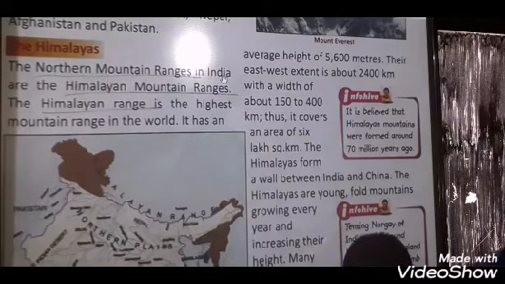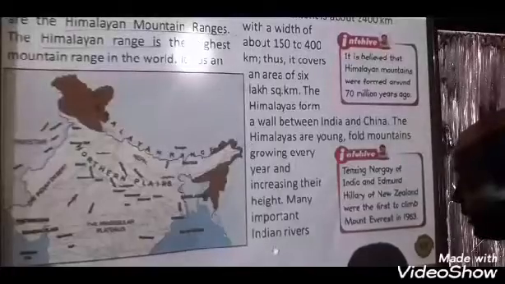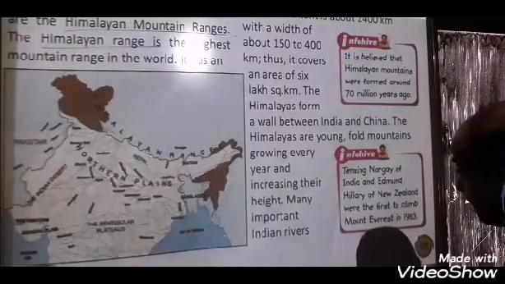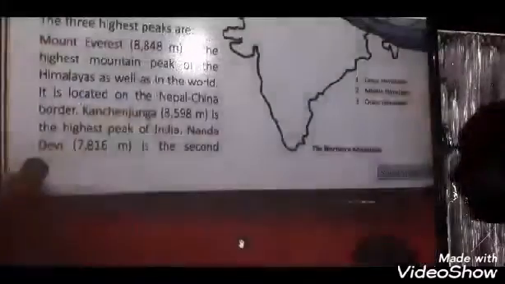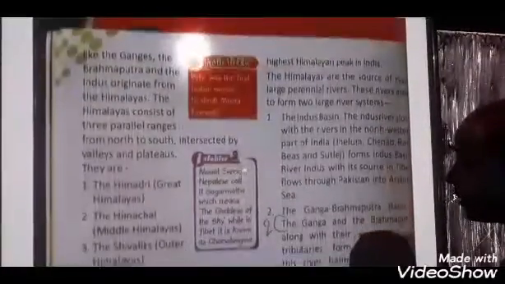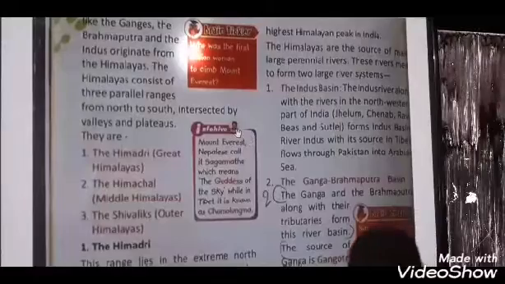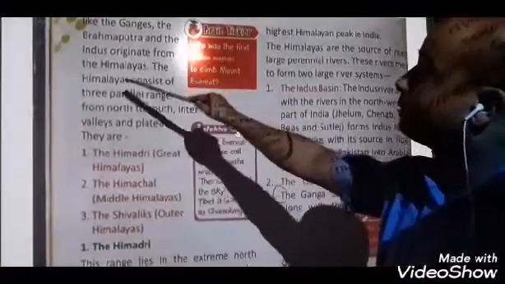After that, many important Indian rivers originate from these northern mountain ranges. Yes or not? Like the Ganga, the Brahmaputra and the Indus originate from the Himalayas.